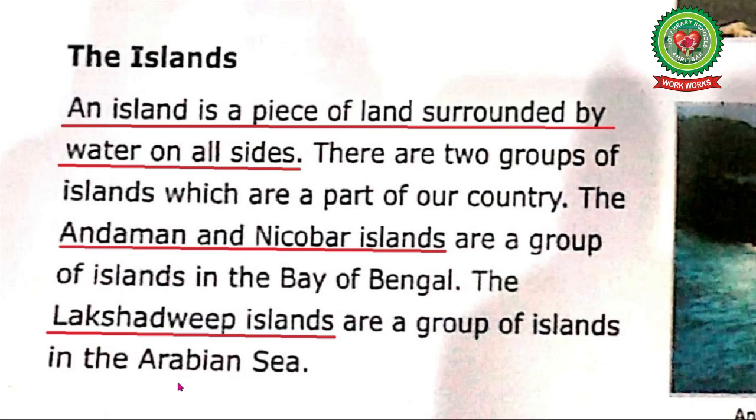How many islands are the part of our nation? The two islands, the Andaman and Nicobar Islands and Lakshadweep Islands are the part of our nation. Where are the Lakshadweep Islands located? The Lakshadweep Islands are located in the Arabian Sea. Name an island located in the Bay of Bengal. An island located in the Bay of Bengal is Andaman and Nicobar Island.